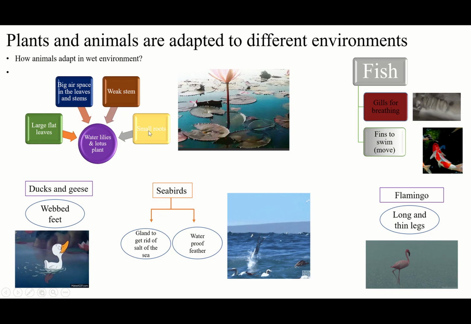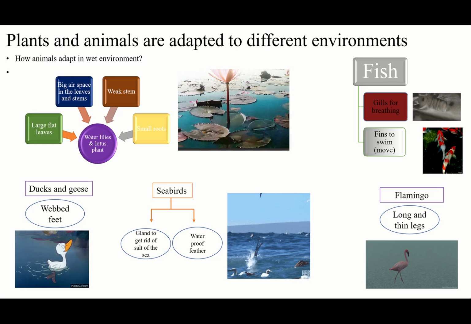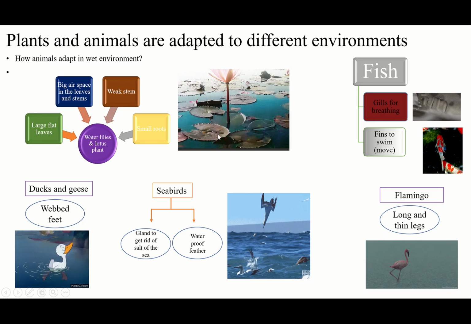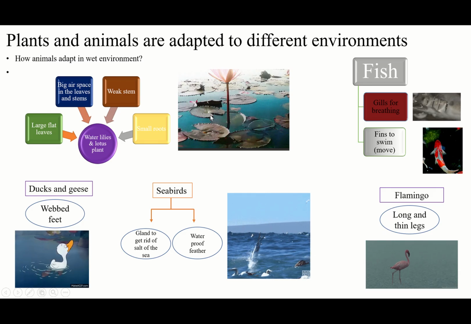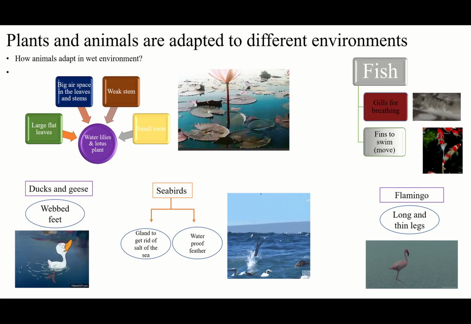And they have small roots. It's completely different from the hot and dry environment. In the hot and dry environment, we said they have deep roots, but here small roots. Why? In the hot and dry environment there was very little water in that place. They had to go down deeply under the ground to find water. But here they're already inside the water. They don't need deep roots to go down for finding water. They have small roots, and they will easily take the water and absorb it. Done. That's how the plants live in the wet environment.